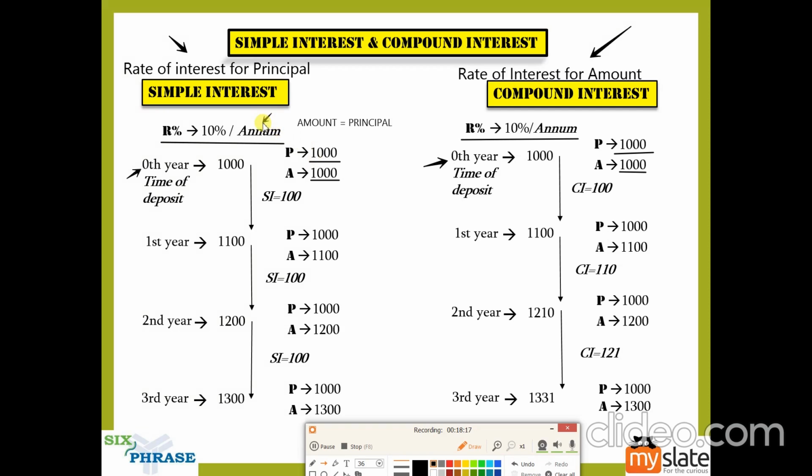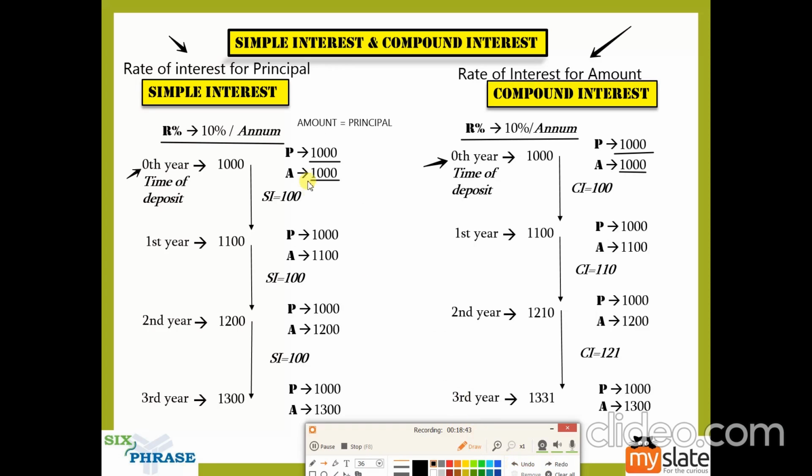Here it is mentioned per annum. So 10% of 1000 is going to be my interest for 1 year. Now, why did I take 10% of 1000? Because just look at this. Here it says rate of interest for principal. What is the principal? The principal is 1000. So that is the reason why I take 10% of 1000.